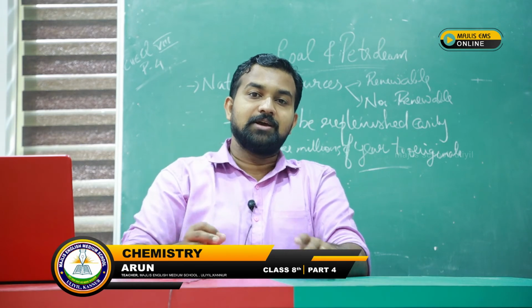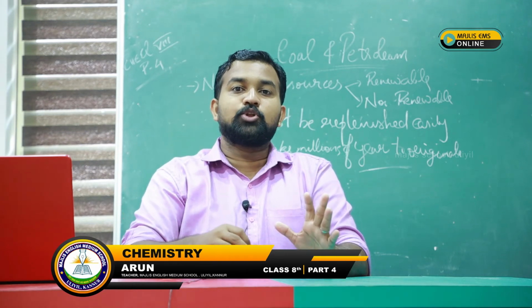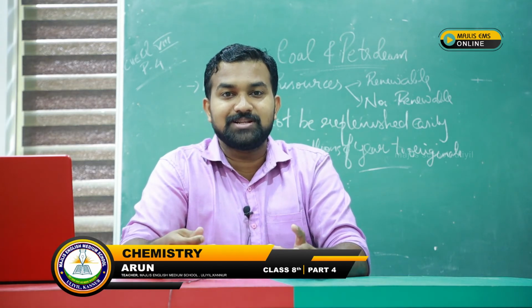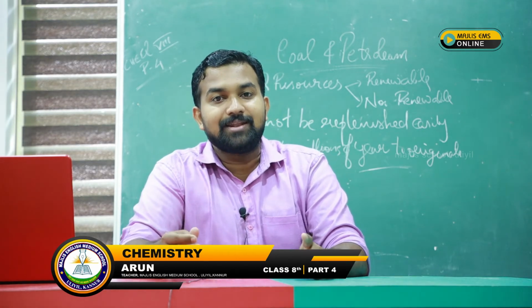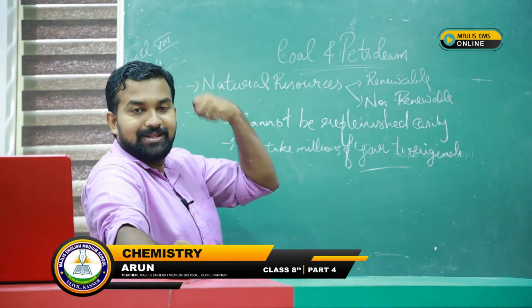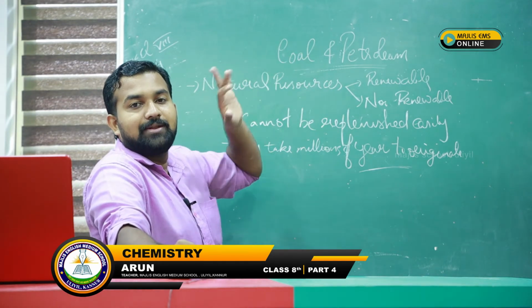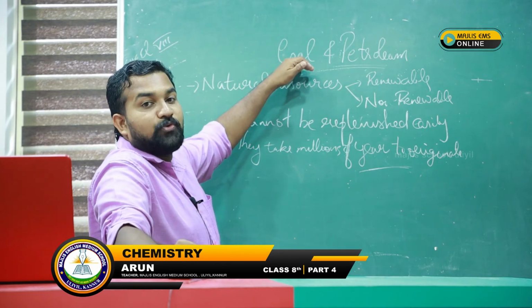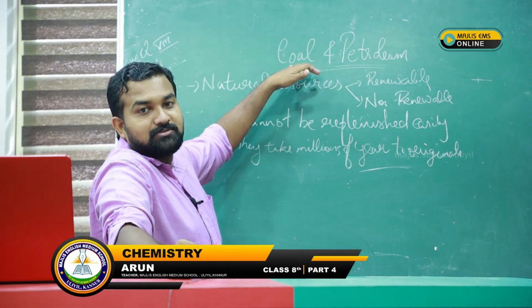They were converted into fossil fuels, and from there we are able to dig out coal and petroleum. Coal is mainly used for cooking purposes.